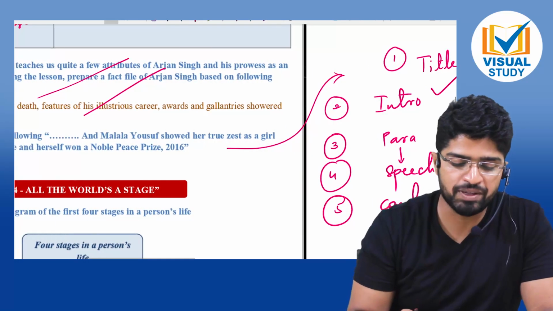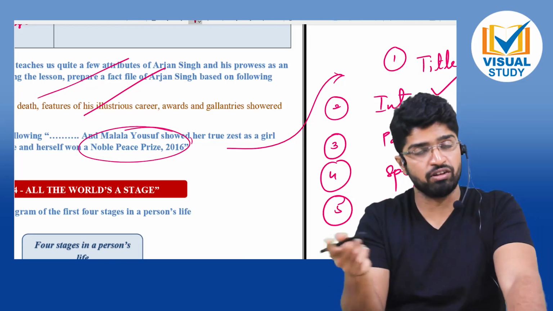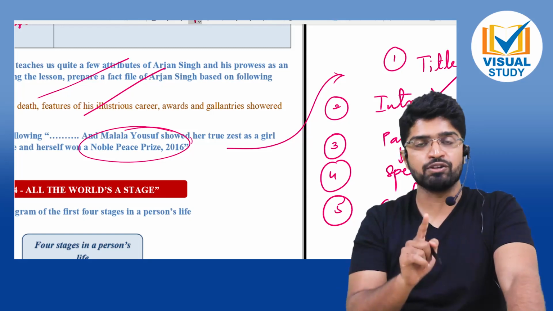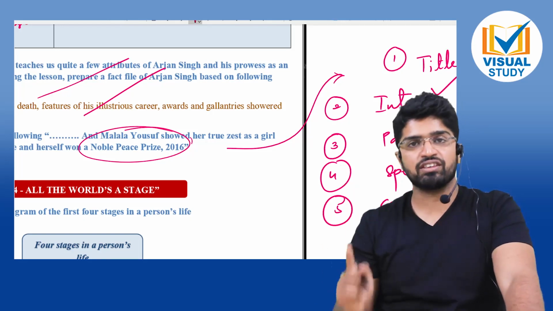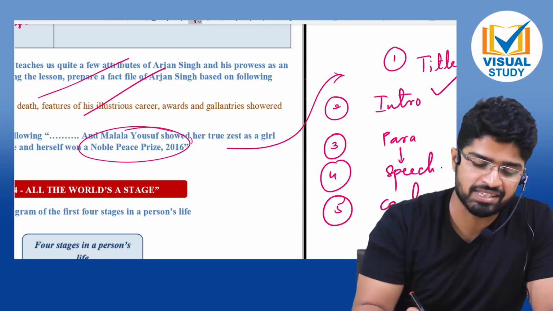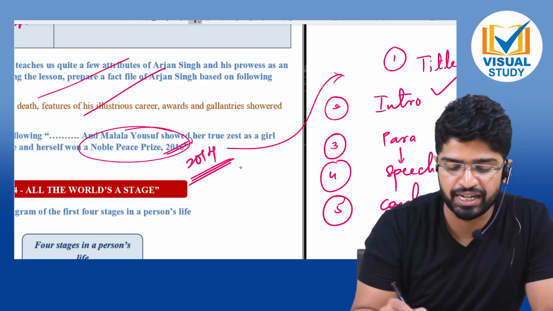After that, Nobel Peace Prize 2016. Please, my dear friends, we have referred to this in chapter 2. We will be referring to it again. You have a reference over there of Malala Yousafzai along with Kailash Satyarthi. Both of them won a Nobel Peace Award. There's a small mistake. It's not 2016. It is 2014. So accordingly, kindly prepare.